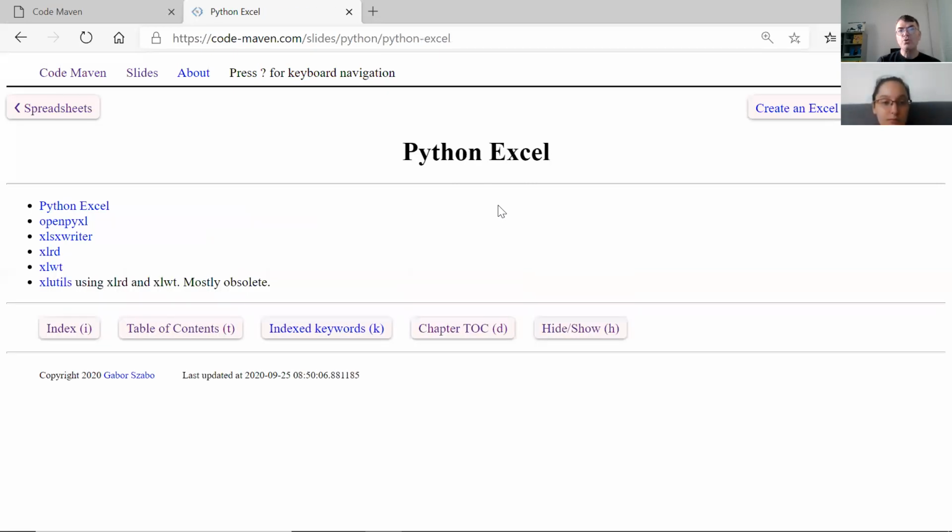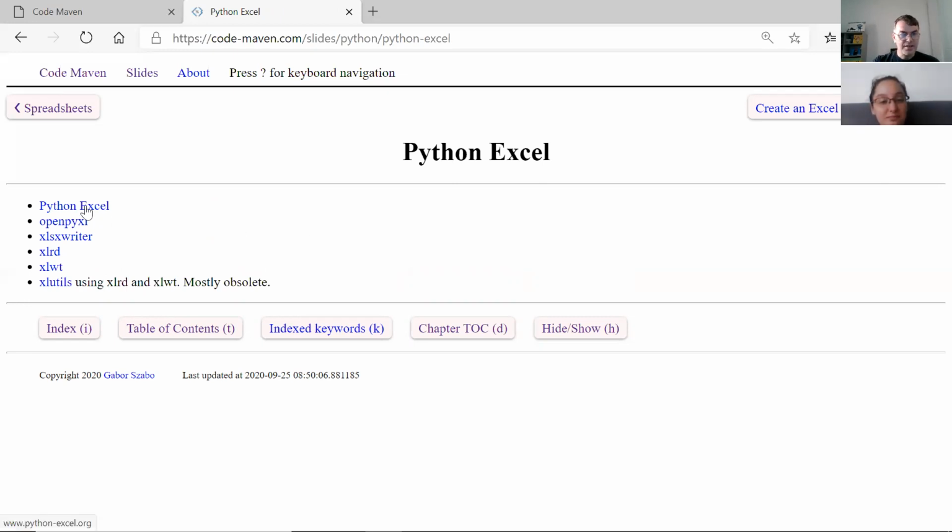So what can you do if you have a Python program, and you get an Excel file, or you would like to create a real Excel file, not a CSV file? You would like something that Microsoft will think was created by Microsoft Excel.